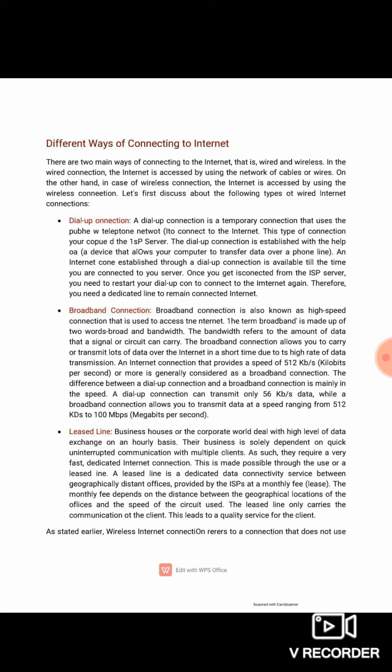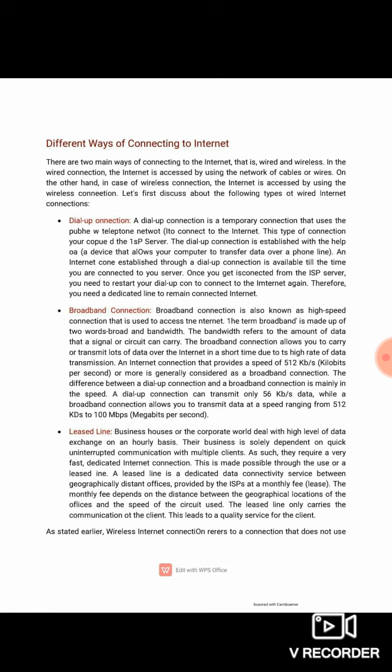512 kilobytes per second, that is the data transfer rate of a broadband connection, whereas a dial-up connection's data transmission rate was only 56 kilobytes per second. Next, one type of internet connection is the leased line. A leased line is mostly used by business associates or businessmen, or in a particular type of institution.